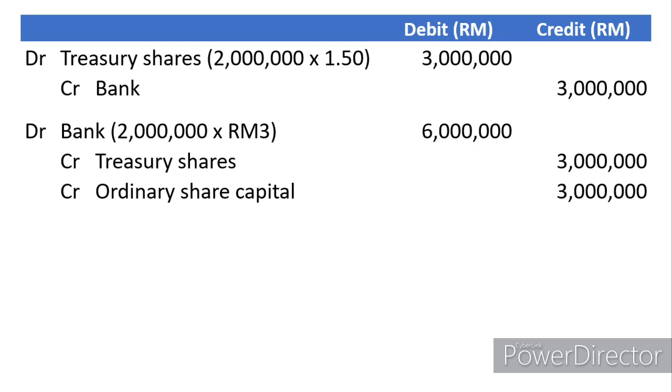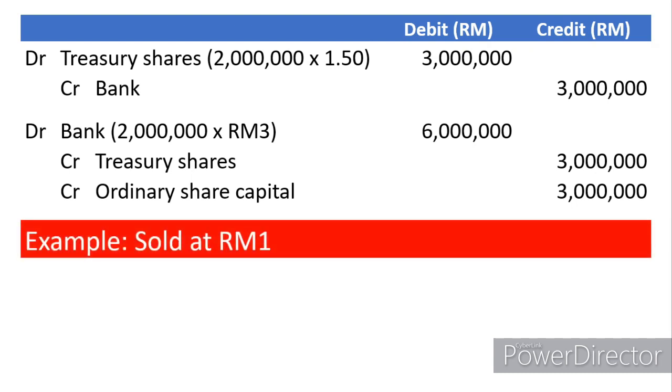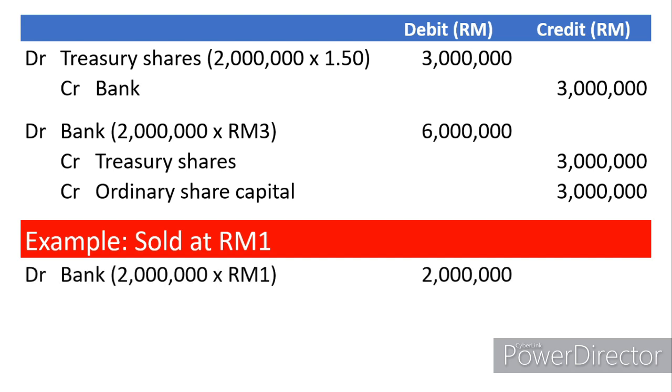But what if you only manage to sell it at RM1? So remember we bought it for 1 ringgit and 50 cents, but we managed to sell it for 1 ringgit only. So when you sell it at 1 ringgit, still the same thing, debit bank, but this time we will receive 2 million because you only managed to sell it for 1 ringgit, and credit your treasury shares of 3 million. Okay, so the amount is not balanced.